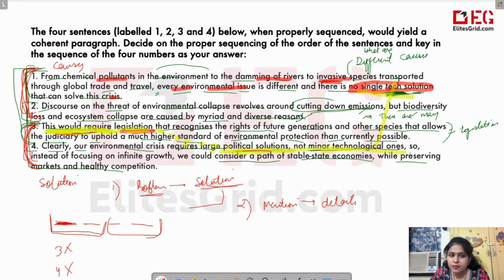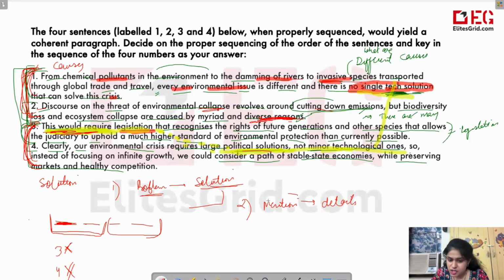And this would require that I must have talked about something else before, only then it could have come, okay? So third cannot come here and even the fourth sentence cannot come here. So we have to choose between either the first sentence or the second one. Now, the second sentence is telling us that there are many reasons for environmental collapse. We just keep talking about emissions. We just keep saying reduce carbon dioxide emissions, but there are so many other reasons. So this sentence is telling us that there are many reasons. Then the first sentence tells what those reasons are: chemical pollutants, damming of rivers, invasive species, right?